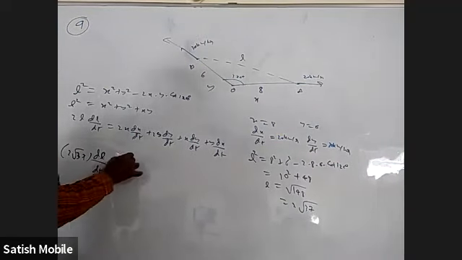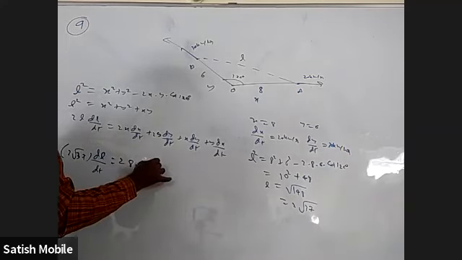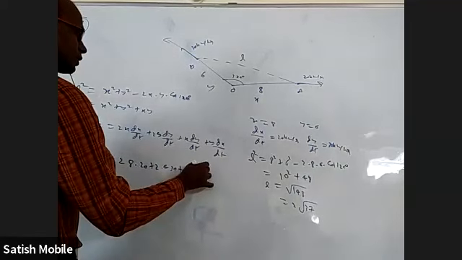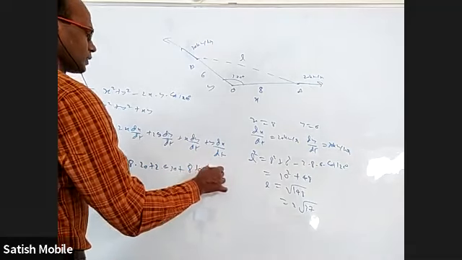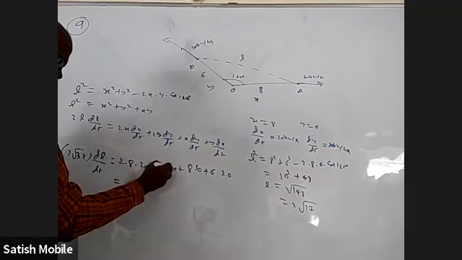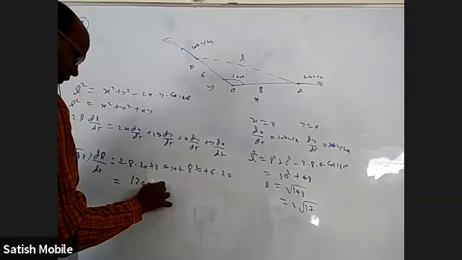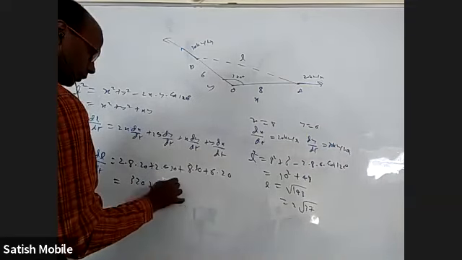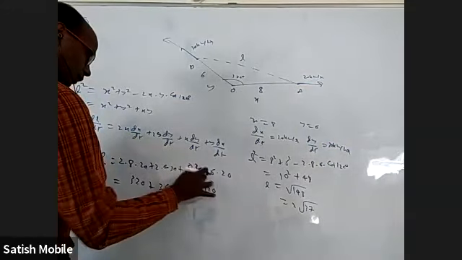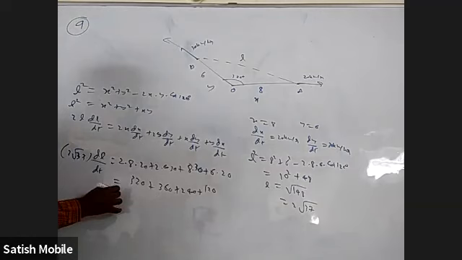Coming to this, 2 into x is 8 and dx by dt is 20. 2 into y is 6 into 30. And this is x is 8 and dy by dt is 30. And this is y is 6 and dx by dt is 20. This is 320. This is 360. This is 240. This is 120. Okay, this is 360, 360, 720, 1080.